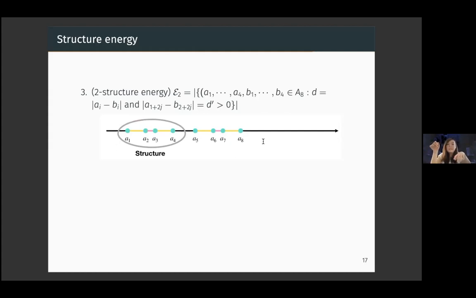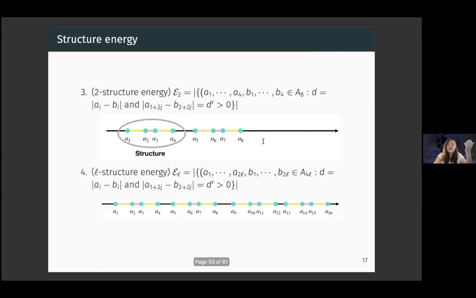For example, I can look at the structure on the slide, repeat it once more, and look at this energy instead. And just as we generalized from normal energy to higher energy, we can look at higher structure energy, where instead of repeating the structure once, we repeat it multiple times.